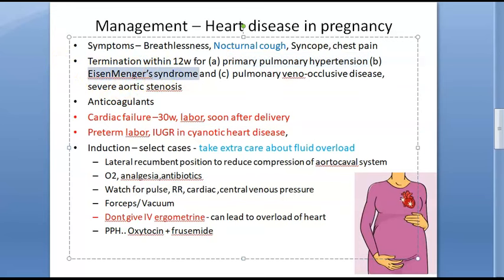What is this Eisenmenger syndrome? So basically, Eisenmenger syndrome is where there is a long-standing left to right cardiac shunt which is caused by a congenital heart defect. Okay, so what is that? Long-standing left to right shunt is there. So can you imagine if this is the heart, there is a left to right shunt.